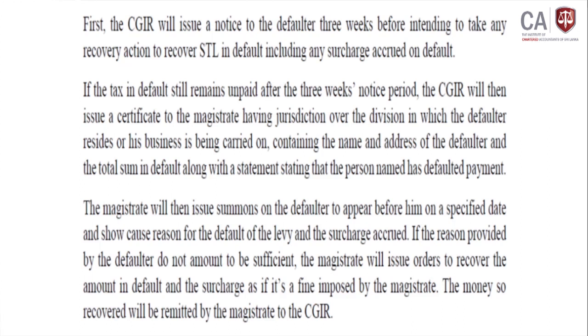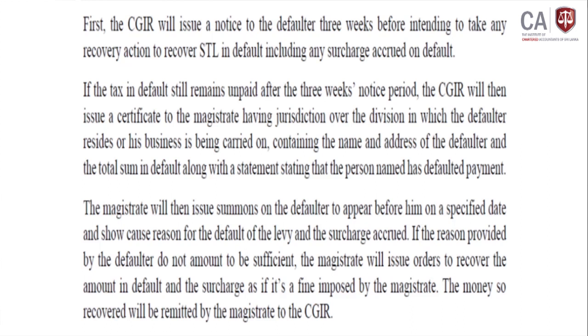It contains the name and address of the defaulter and the total sum in default, along with a statement that the person has defaulted payment. By including this information, the name, address and default value, the certificate is provided to the magistrate court. Depending on this certificate, the magistrate will issue a summons on the defaulter to appear before him on a specified date and show cause for the default of the levy and surcharge accrued.